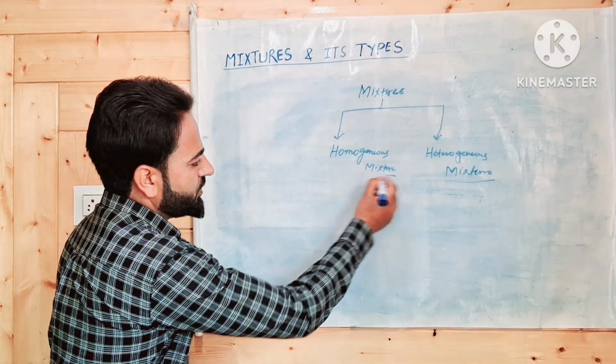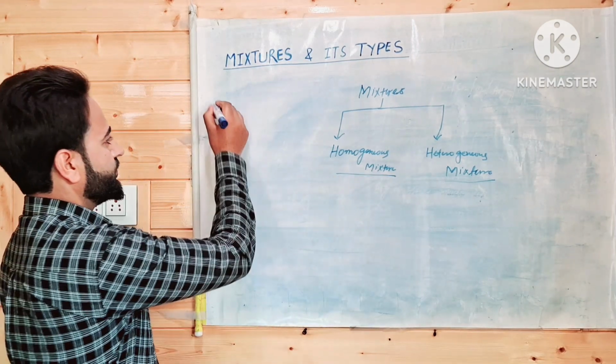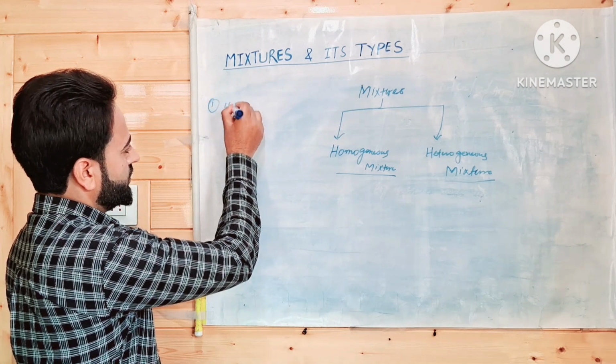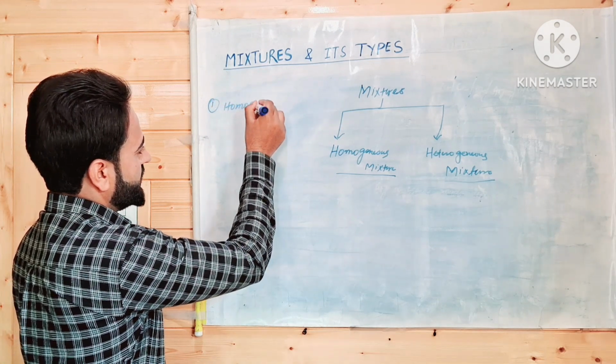Let us discuss first homogeneous mixture.